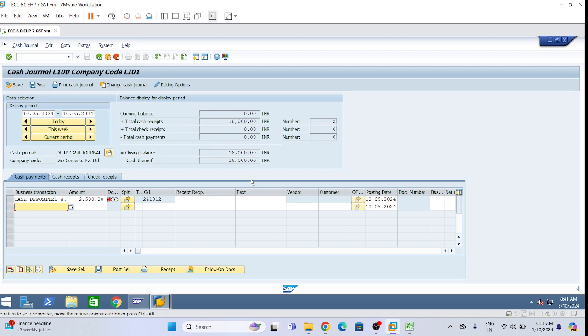So now select this one. Click on save. Then again select post and check this journal entry.